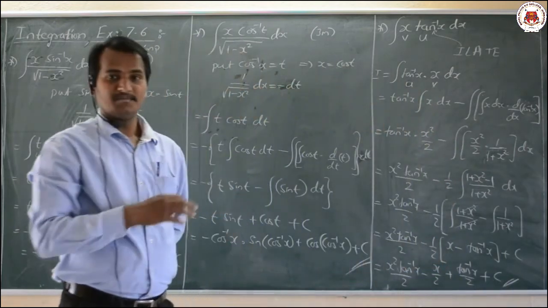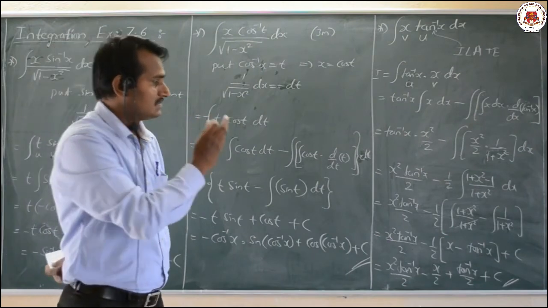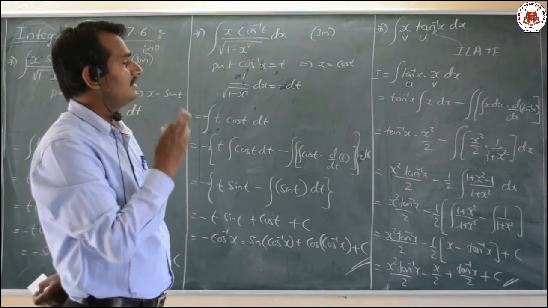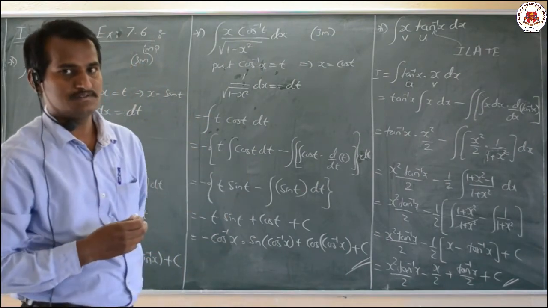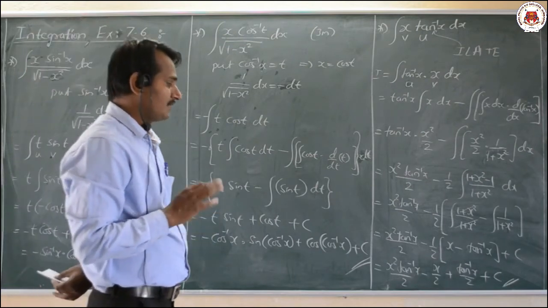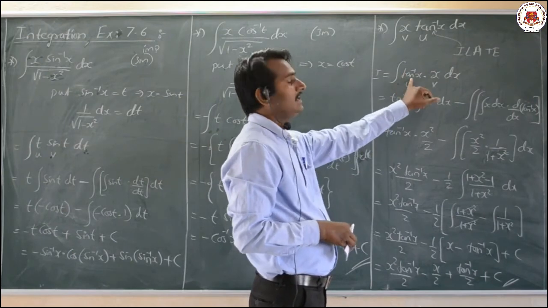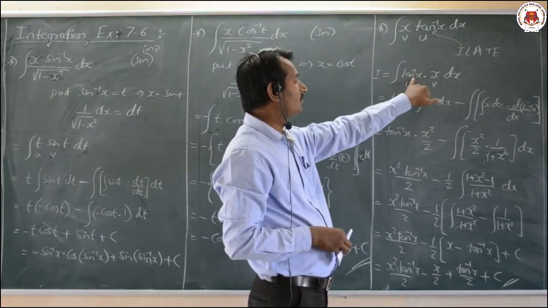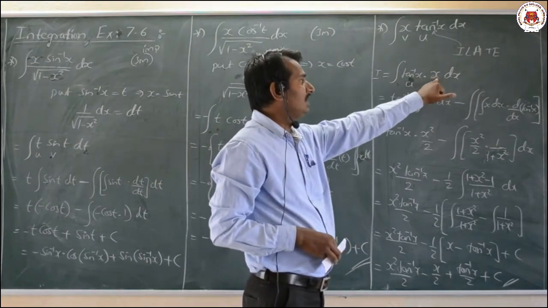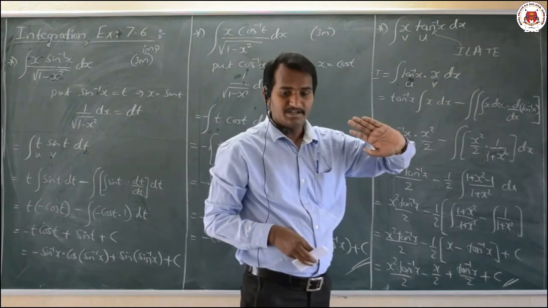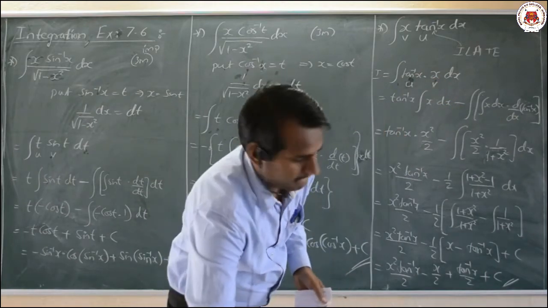That is a very clear and simple example related to x into tan inverse of x. Dear students, the same kind of problem is here also, even if you have integration of only tan inverse of x, we have to take tan inverse of x into 1 and then integrate it. That we shall solve now.